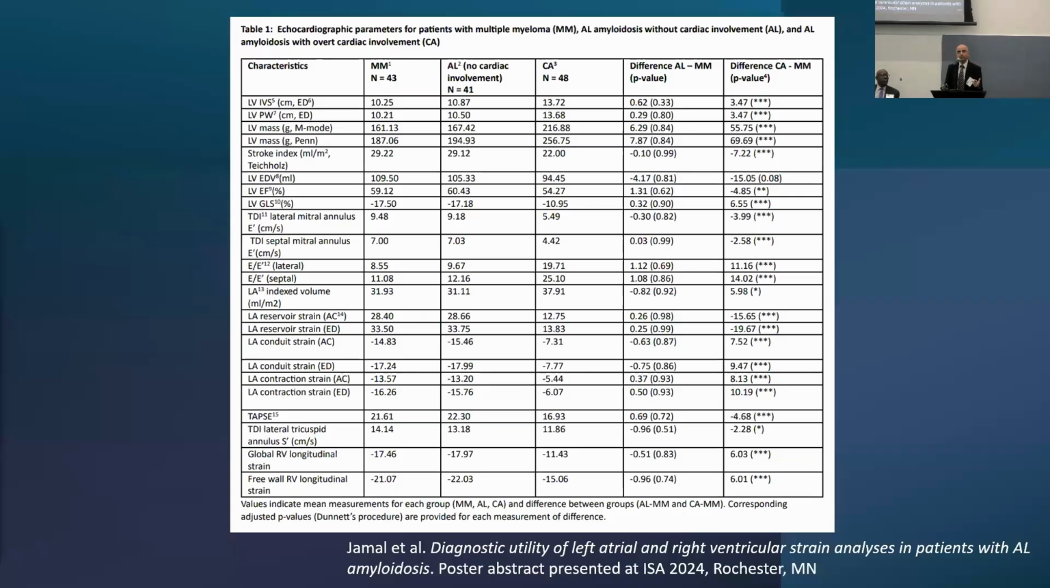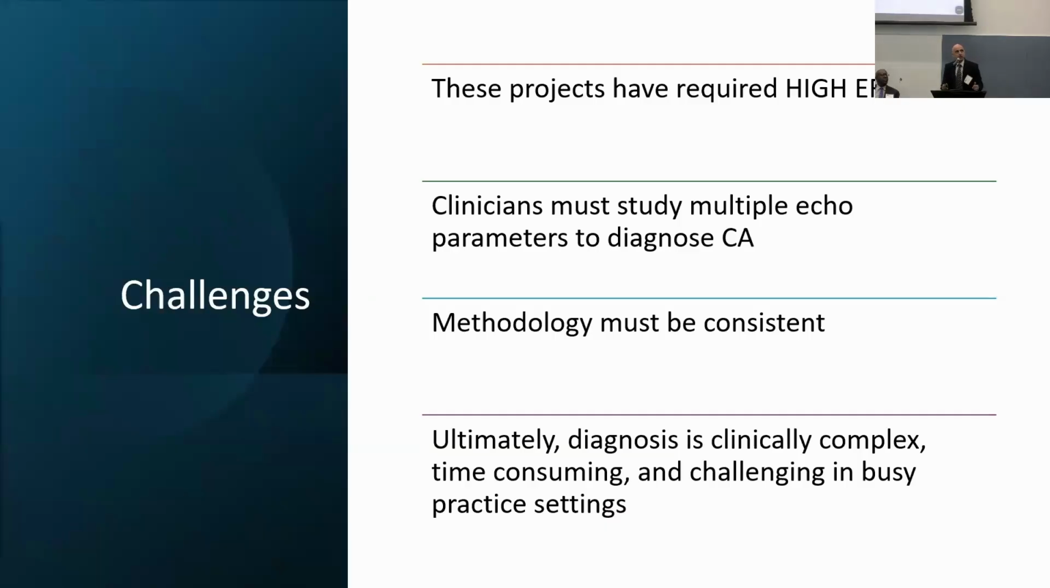And so left atrial strain proved to be a parameter that can be used, but again, it's fairly non-specific. Not all of these patients are going to have amyloidosis, and across the board, this is not something that's being done really outside of research centers. Overall, these projects have required a lot of effort, and clinicians have to study multiple echo parameters to then diagnose cardiac amyloidosis. The methodology has to be consistent, and ultimately the diagnosis is clinically complex. It's time consuming, and it can be really challenging in busy practice settings.